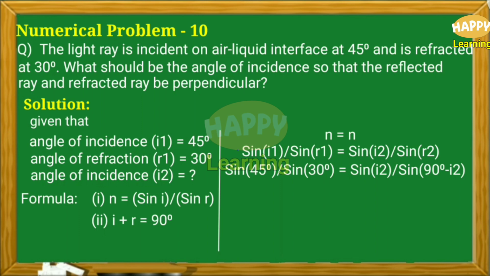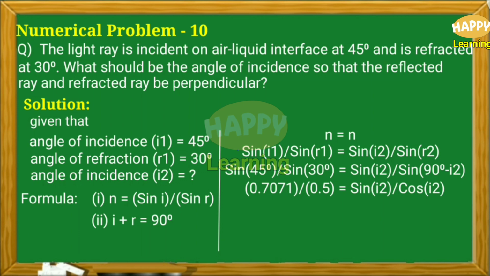Then sin 45 value is 0.7071 by sin 30 value is 0.5, that is equal to sin I2 divided by sin of 90 minus I2, which is equal to cos I2.